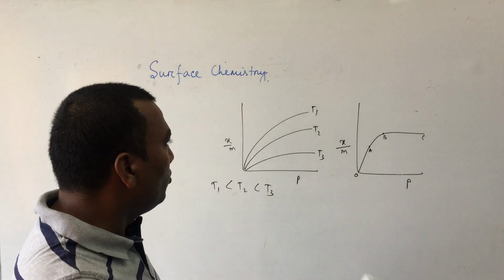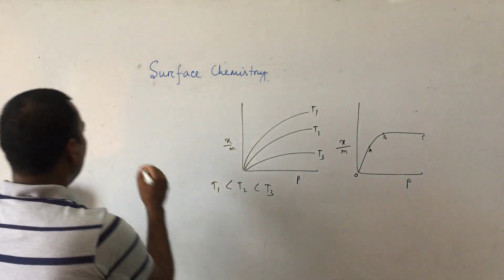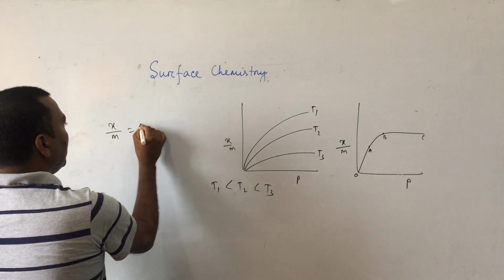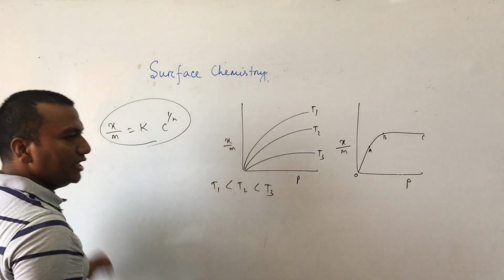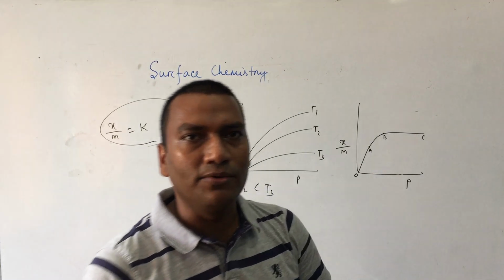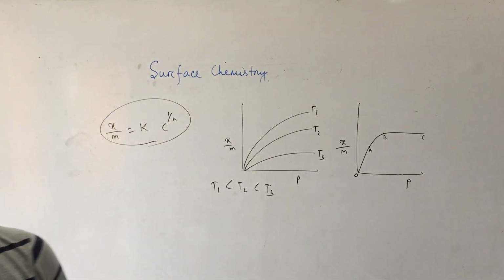And when the accumulating substance is liquid, then you will remember x by m equals k into c to the power 1 by n. In place of pressure, we can use concentration. Again, what is x? Amount of gas adsorbed. What is m? Total mass of the adsorbent. k and n are constants which depend on the nature of the adsorbent.